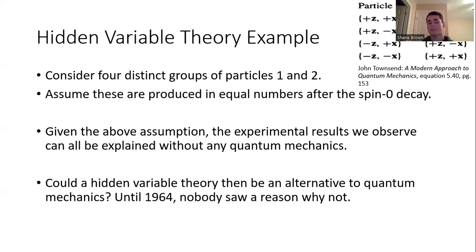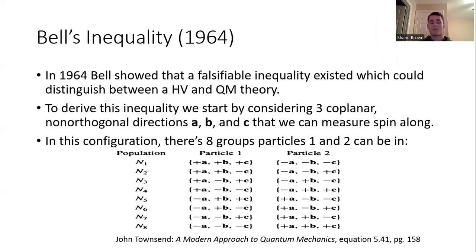Is there a problem with this? Could this be an alternative to quantum mechanics? For a long time people thought it could be, but in 1964, John Bell figured out a reason why it perhaps couldn't be. More specifically, he figured out a testable inequality, a way that we could do an experiment to see if a hidden variable theory was correct or a quantum mechanical theory was correct. There are differences between the two theories that translate into different experimental results.